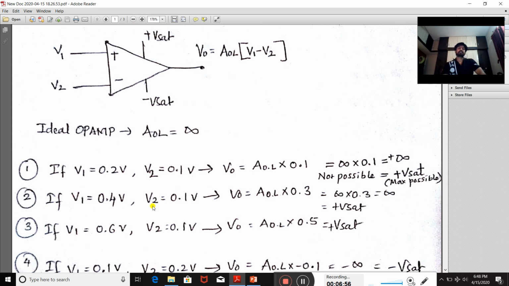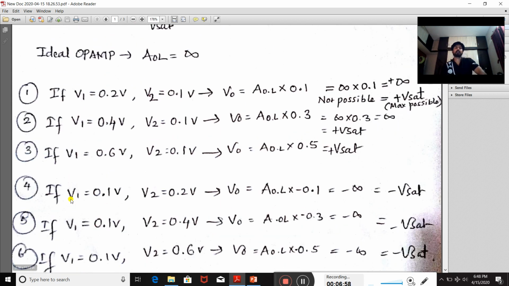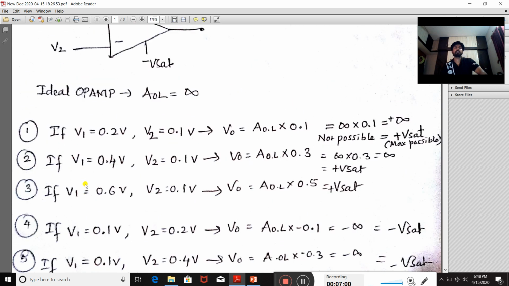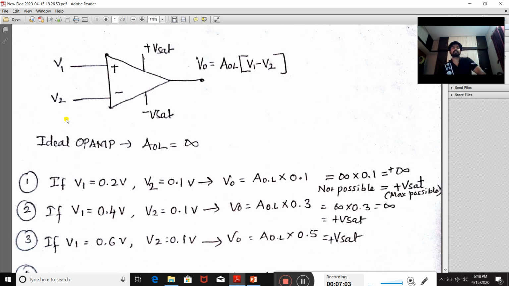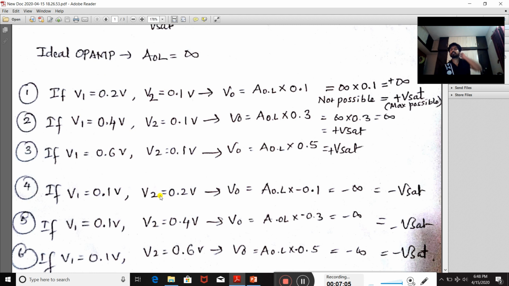Similarly, let us do this for the other cases. If you keep V1, that means the non-inverting terminal voltage, the same, and change the inverting terminal voltage, then what happens? V1 minus V2, 0.1 minus 0.2, is minus 0.1. Minus 0.1 into open loop gain, which is infinite, is minus infinite.